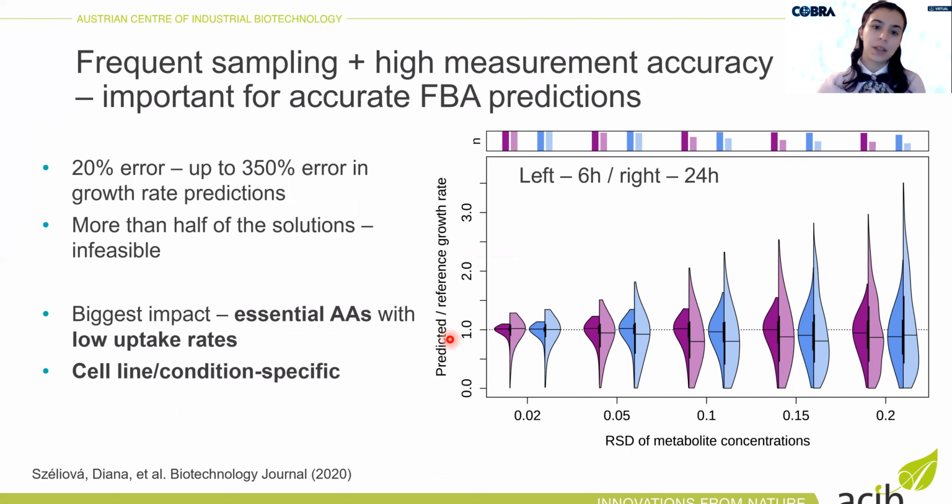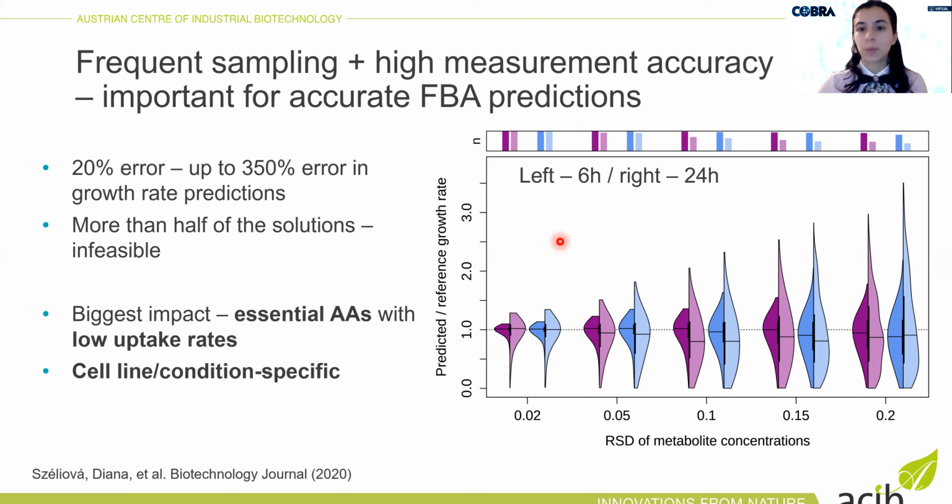So these are predicted divided by the reference growth rates, and this is the error of the metabolite concentrations. As you can see, the bigger the error of the concentrations, the bigger is the error of the predicted growth rates, but the error kind of amplifies. For example, at 20% error of concentrations, which does not seem that bad, we get up to 350% error in the predictions. So we overestimate the growth by 3.5 times, or we also have a lot of cases where we predict no growth at all. And also more than half of the solutions actually become infeasible.